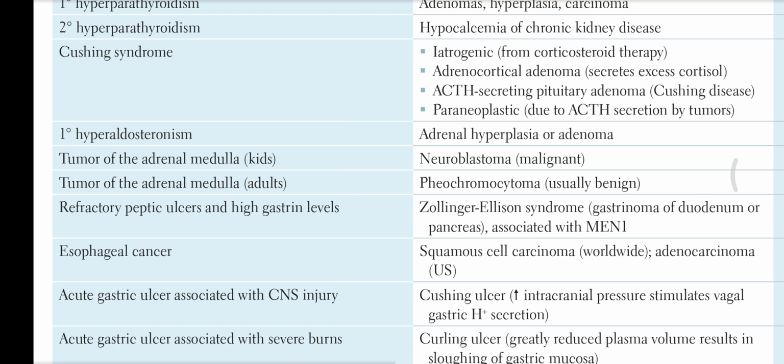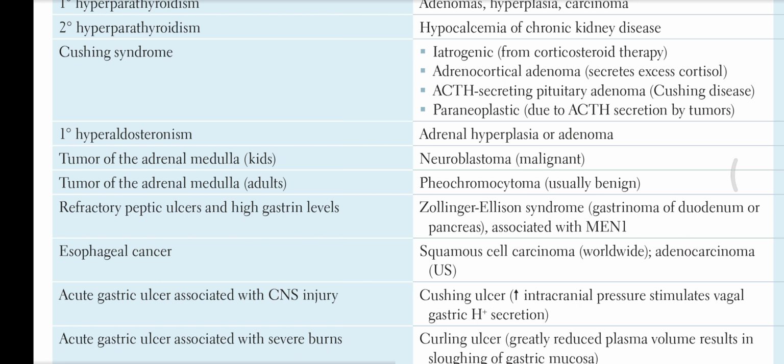ACTH secreting pituitary adenoma, that is called Cushing disease. Adrenocortical adenoma.